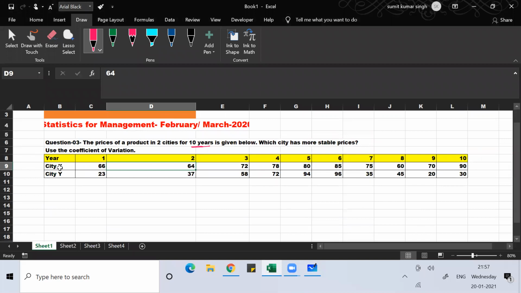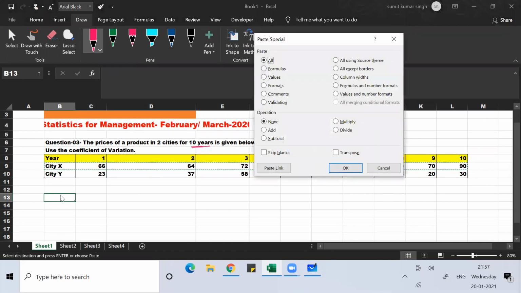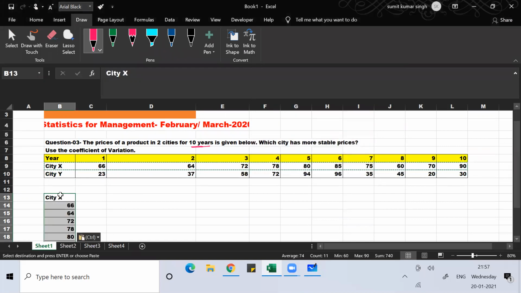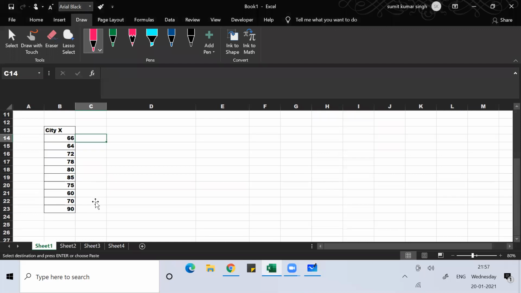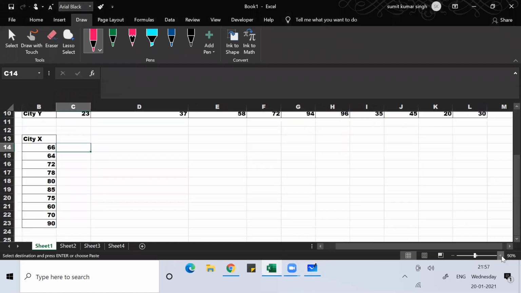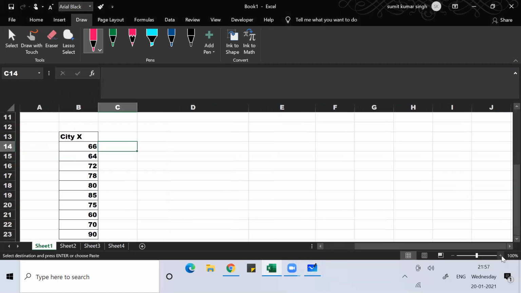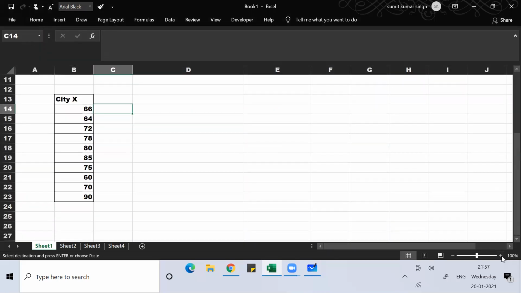So here I just take city X. Okay, fine. Let me just put it here. So here I got the data of city X. You can write in your notebook. I hope this is visible to all of you. So this is the data of city X.